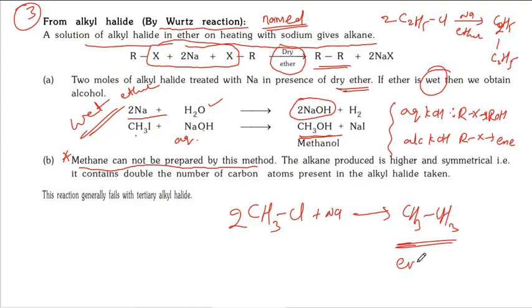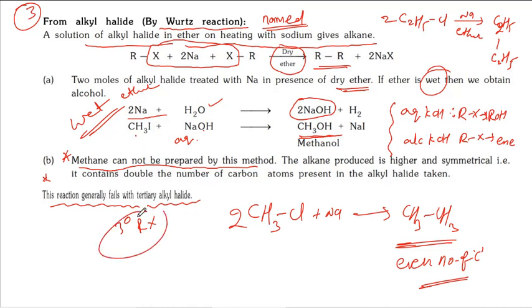As well, some other drawbacks are there. Always an even number of carbon chain product is formed. An odd number of carbon chain is not forming. One more important point, this reaction generally fails with tertiary alkyl halide. What happens with tertiary alkyl halide? Elimination reaction takes place. That's why tertiary alkyl halides do not give good yield.